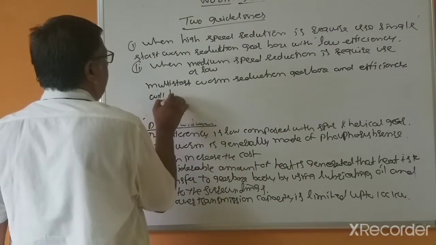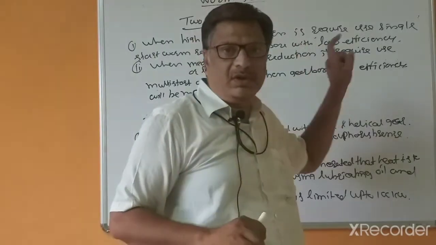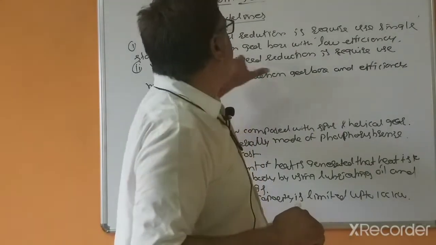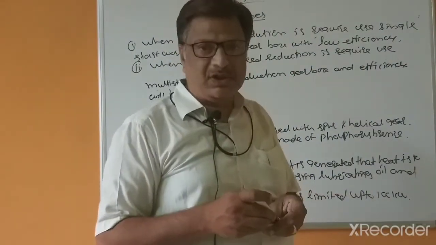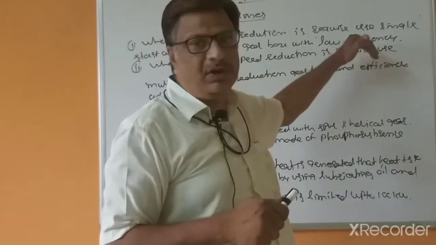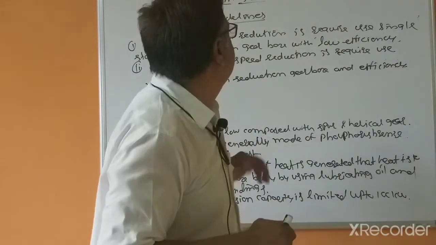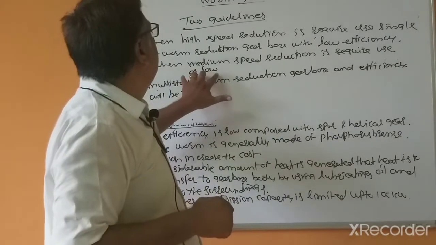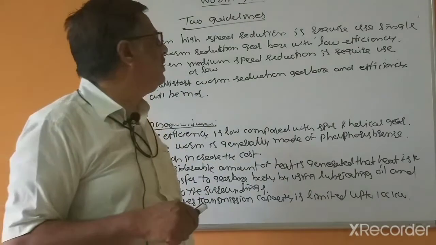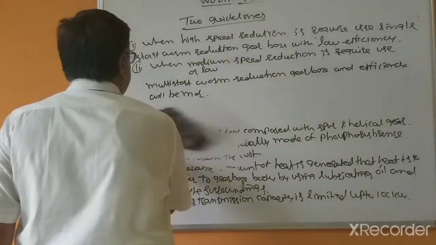If a high speed reduction is required, then the efficiency of the worm reduction gearbox is less, because efficiency gets less when high speed reduction is required. When medium or low speed reduction is required, the efficiency of the worm reduction gearbox is more as compared to single start.